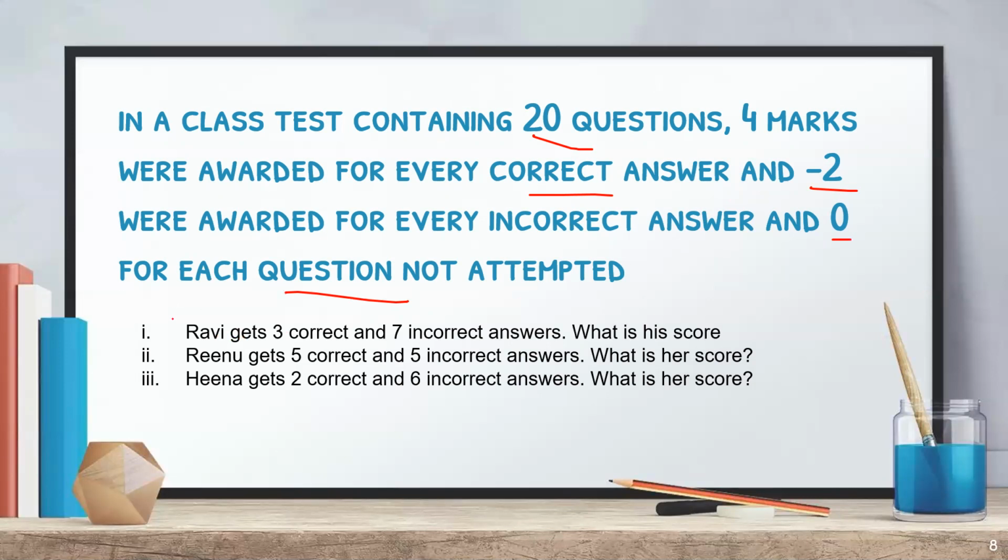So we have to find the scores of the children according to the correct and incorrect answers and according to the marks. So Ravi gets 3 correct and 7 incorrect answers. What is his score? He attempted all the questions because, okay, sorry, here it will be 10.